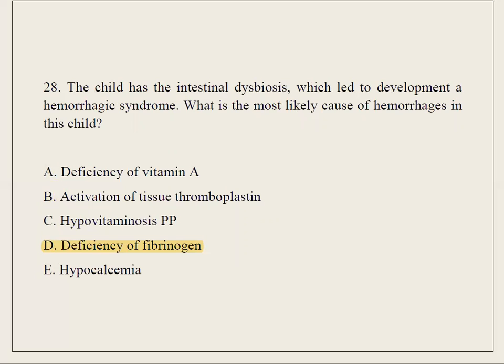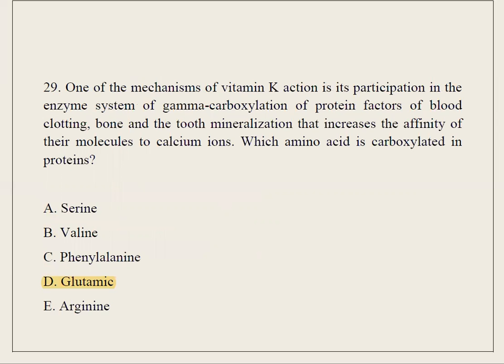28. The child has the intestinal dysbiosis, which led to development of hemorrhagic syndrome. What is the most likely cause of hemorrhages in this child? A. Deficiency of vitamin A. B. Activation of tissue thromboplastin. C. Hypovitaminosis PP. D. Deficiency of fibrinogen. E. Hypocalcemia.